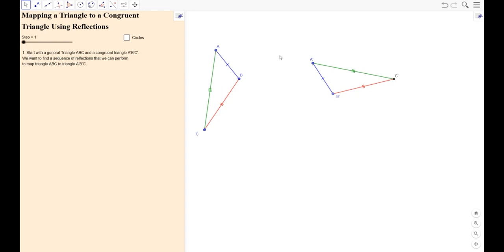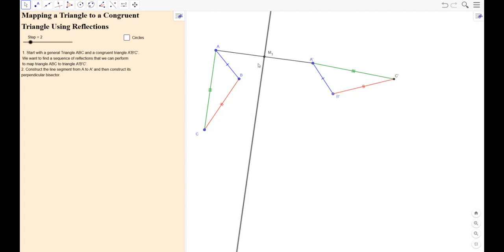If we want a reflection that goes from A to A prime, we first make the line segment from A to A prime. Take the midpoint, and make a perpendicular line through that, the perpendicular bisector. That's going to be our first mirror line.